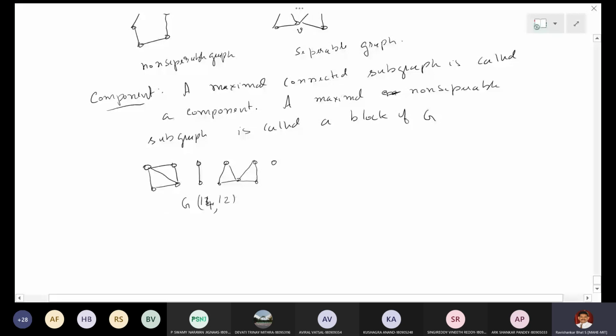And in this, how many components are there? What is the definition of a component? A maximal connected subgraph. So you can see this is a maximal connected subgraph, and this is another maximal connected subgraph, and this singleton is another maximal connected subgraph. So how many? 1, 2, 3, 4.